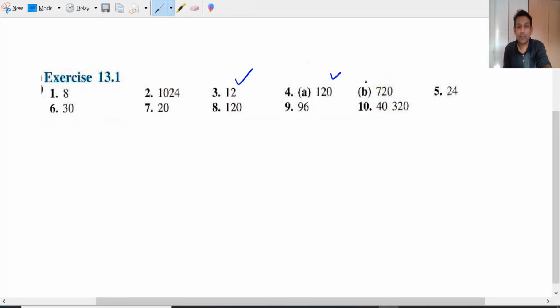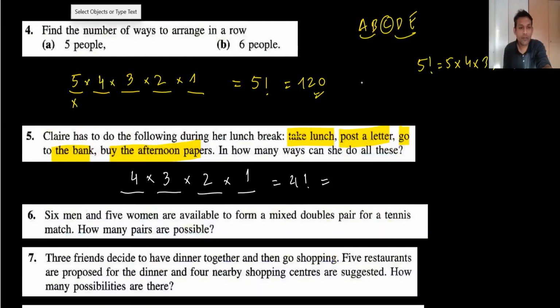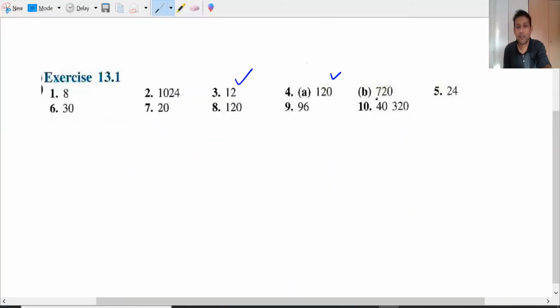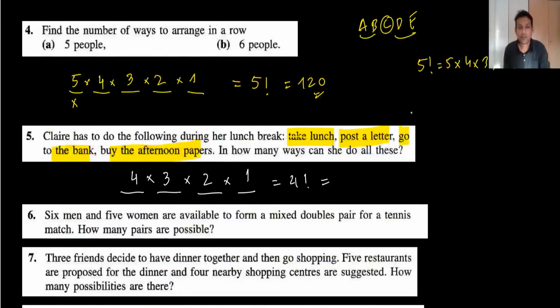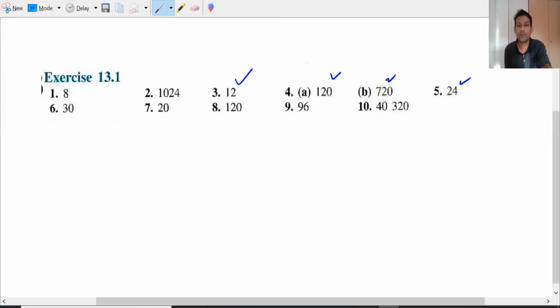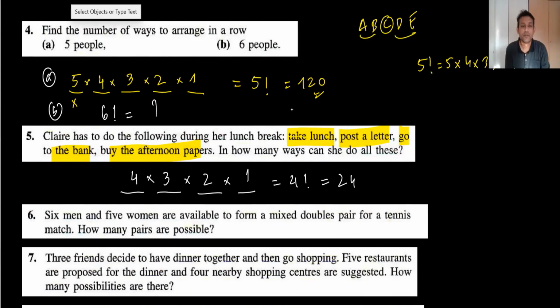Do we have the second part? Oh yes, sorry. This 24 is coming. And we have the B part here, which I left out, sorry. The B part is 6 people. I will write 6 factorial, and 6 factorial is definitely, I have to check, 720. Very simple. So once again, I'm just doing the basic counting principle, not permutation or combination.